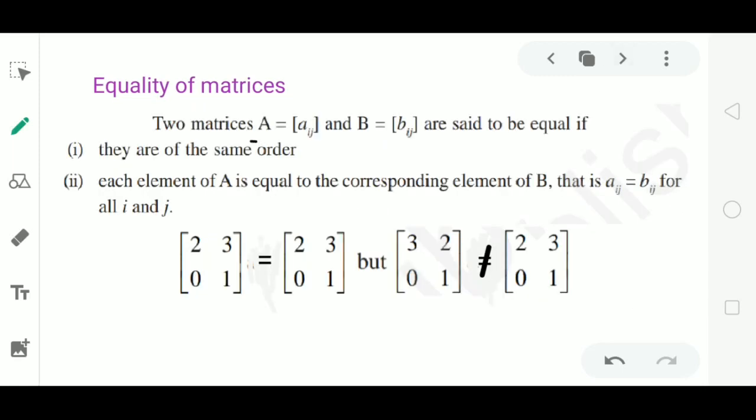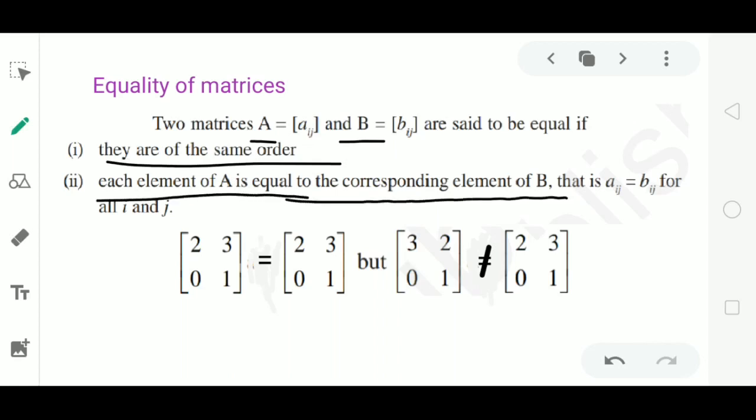Two matrices A and B are said to be equal if they are of same order. Second one, each element of A is equal to the corresponding element of B. The element of A must be equal to the element of B, and also both the matrices of same order.